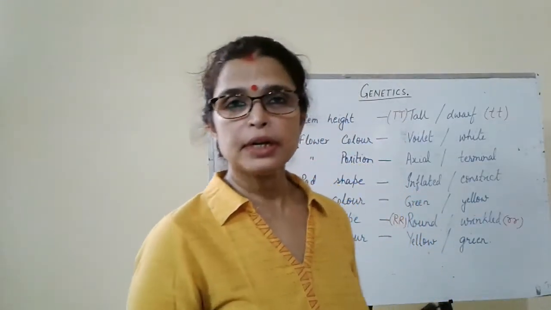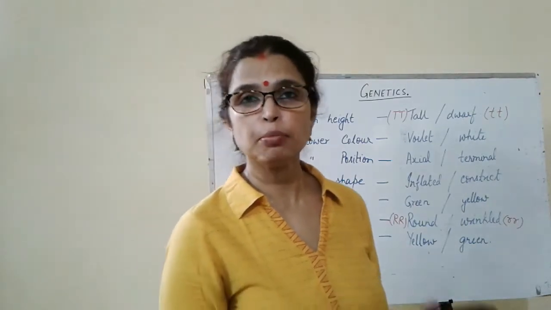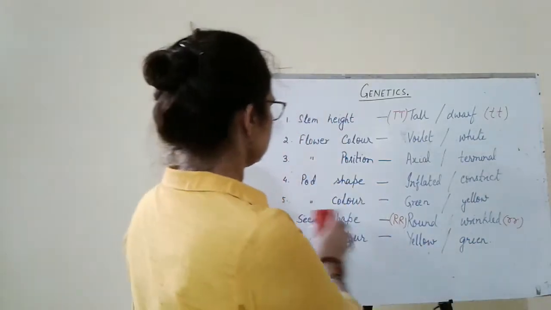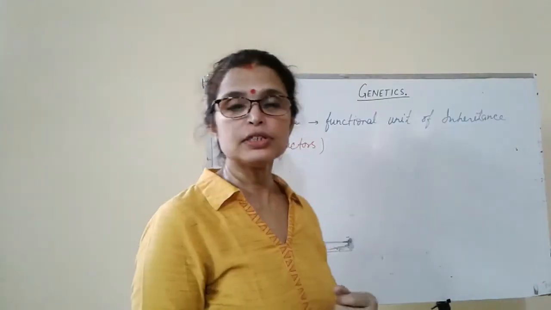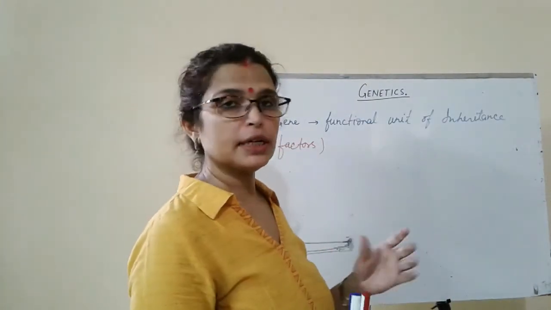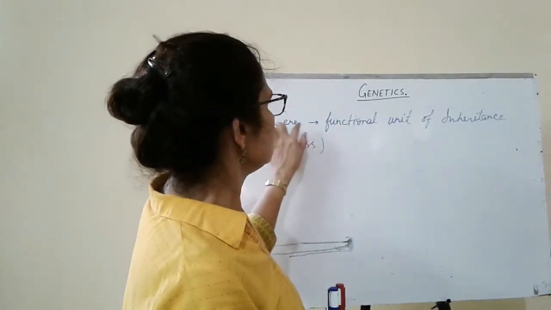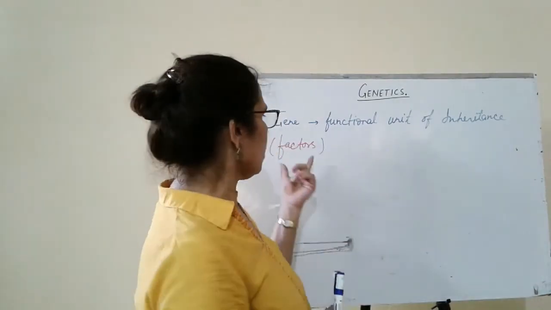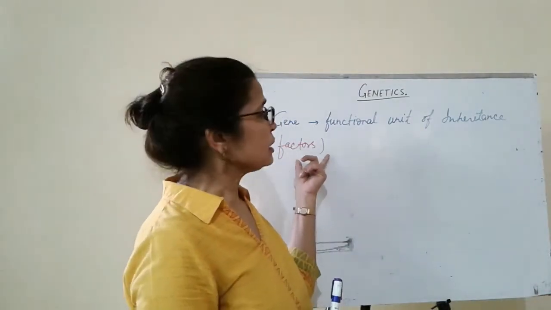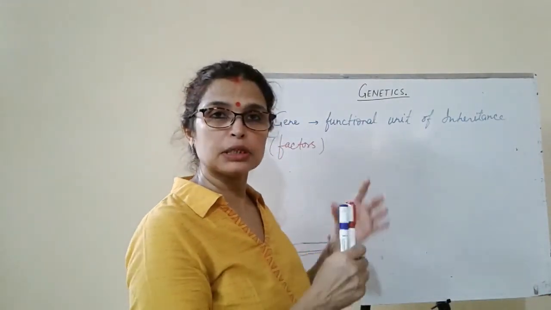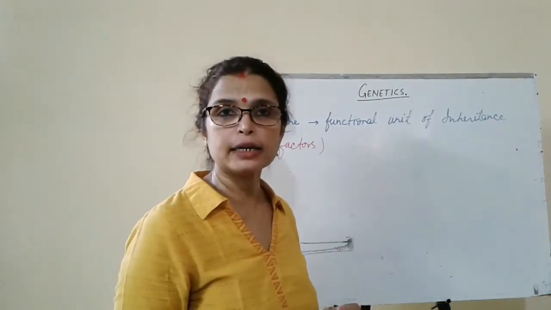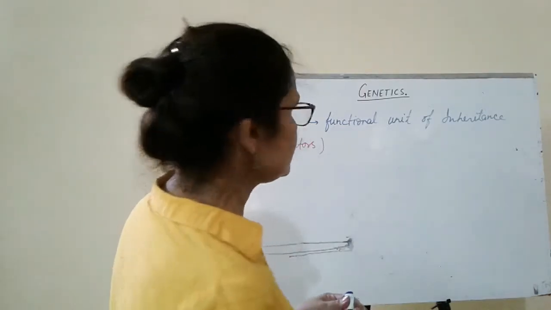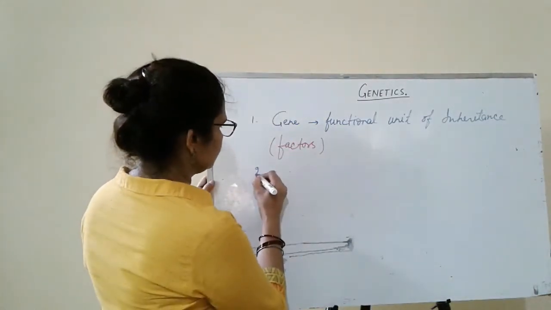Before discussing Mendel's experiment, let's see some important terms that are used in genetics. The first important term of genetics is gene. Genes are the functional unit of inheritance. Mendel called them factors. These are the units that are responsible to carry forward the characters from one generation to the next generation.